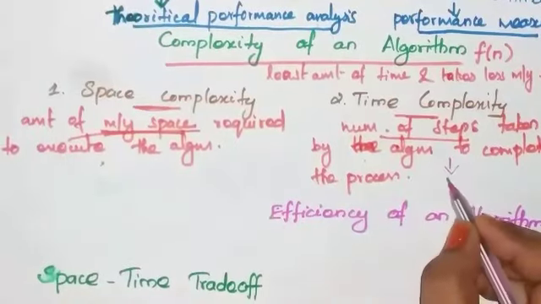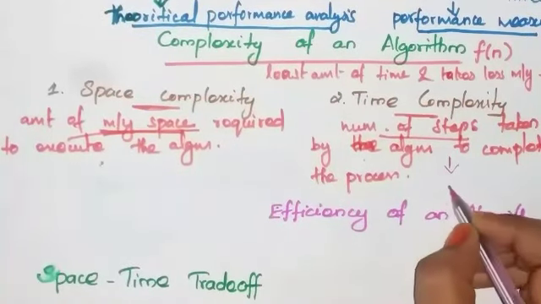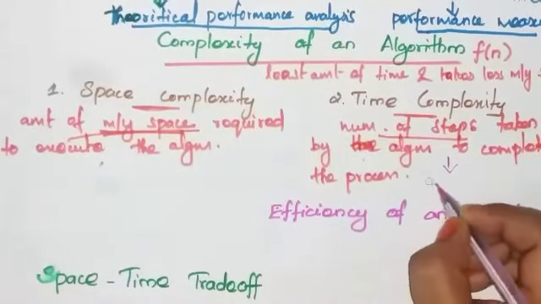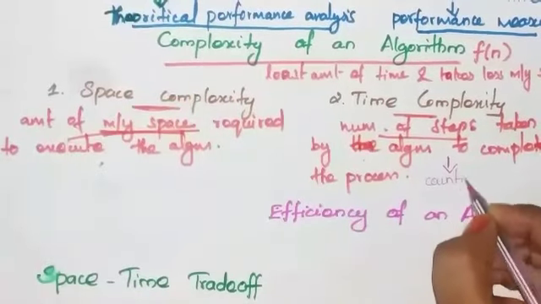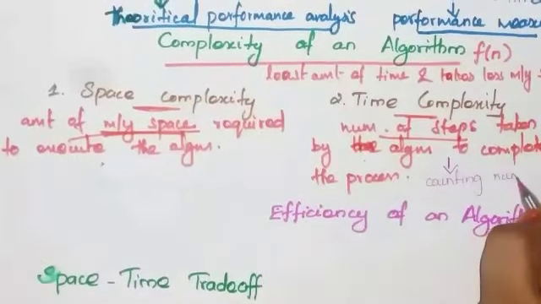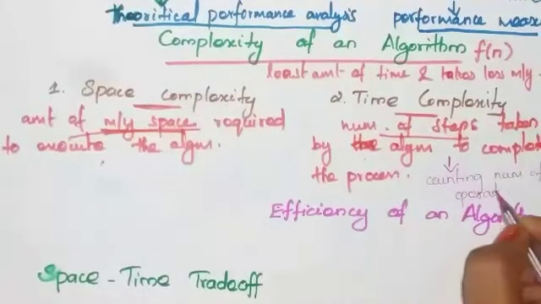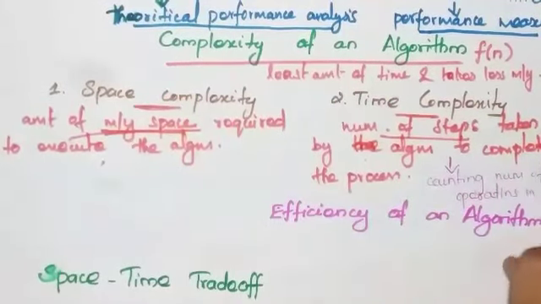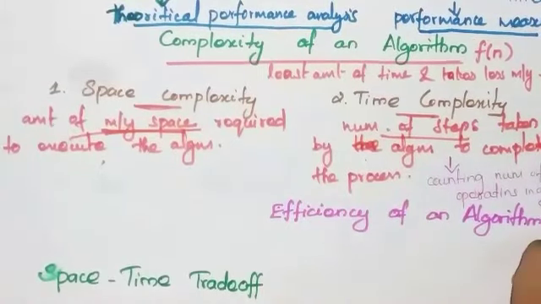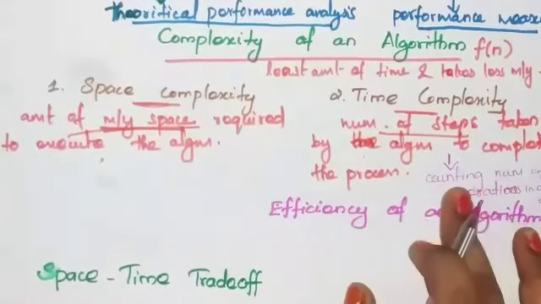Here, time is measured by counting the number of operations in an algorithm. What do you mean by time factor?